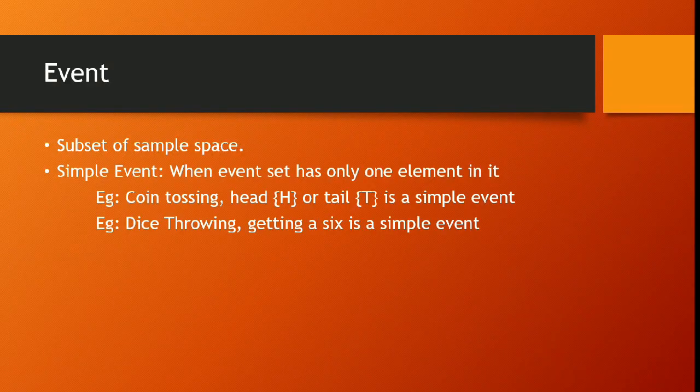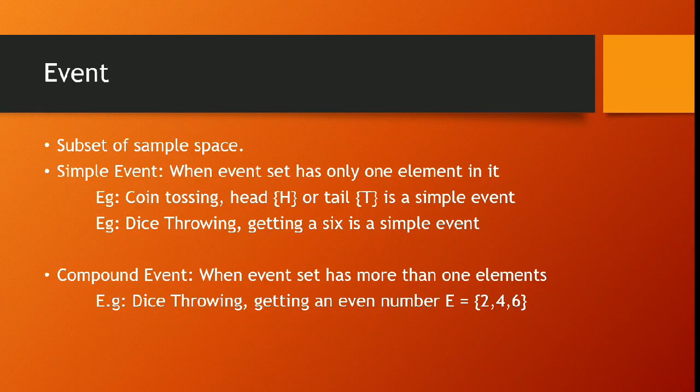Now we will talk about event. So event is a subset of sample space. There are two types of event. One is simple event. In simple event, only one element is there. Example, in coin tossing, head or tail. In die throwing, getting a 6 is a simple event.